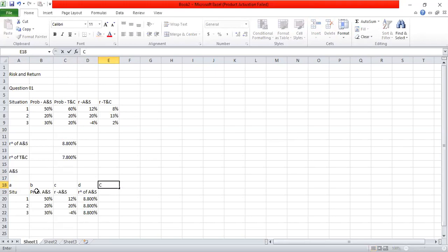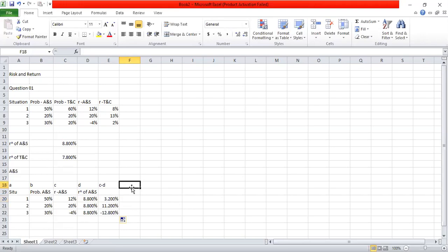In other words, C minus D. So if you take the individual return minus the expected return, this minus this. So I can continue that. So individual return minus the expected return for the first situation, 3.2%. For the second situation, 11.2%. For the third situation, minus 12.8%.